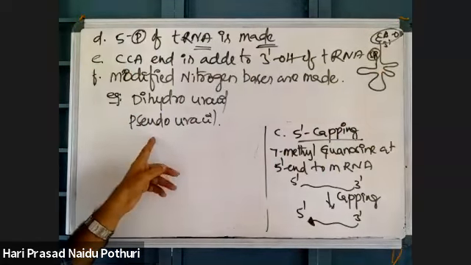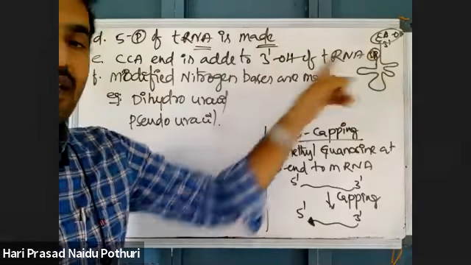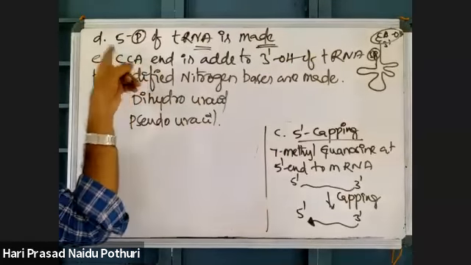Pseudo means wrong, different, false. So there is another false uracil, pseudouracil, present in tRNA. Uracil is modified to pseudouracil, made by these changes only.